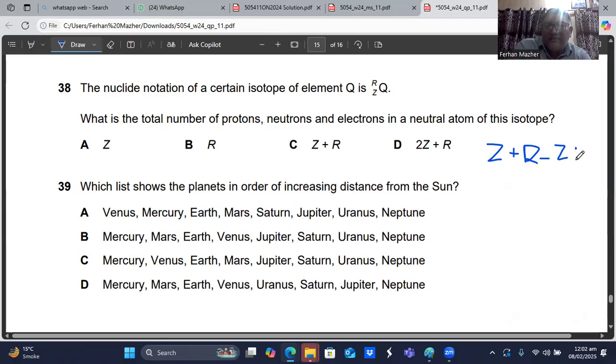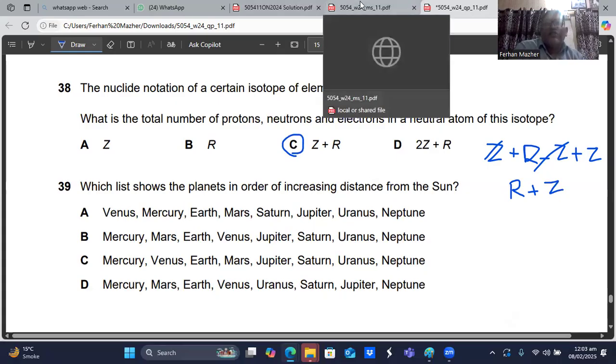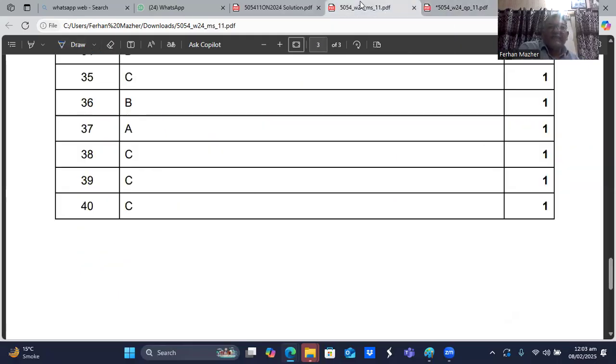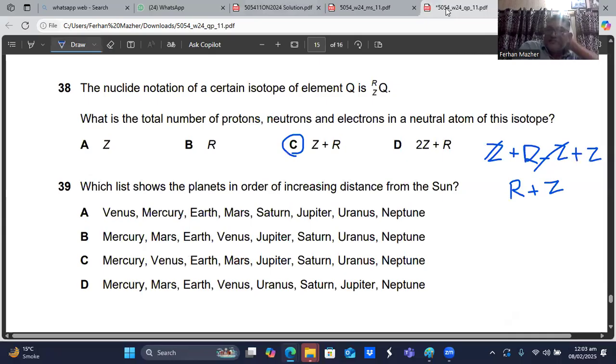Number of electrons in a neutral atom: the number of electrons and protons are the same, so it will also be Z. So this Z and this Z will be gone. So the total number of protons, neutrons, and electrons in the neutral atom will be R plus Z, or you can say Z plus R. So I think C is the choice. Question number 38, C is the right choice. Okay, I hope you understand.